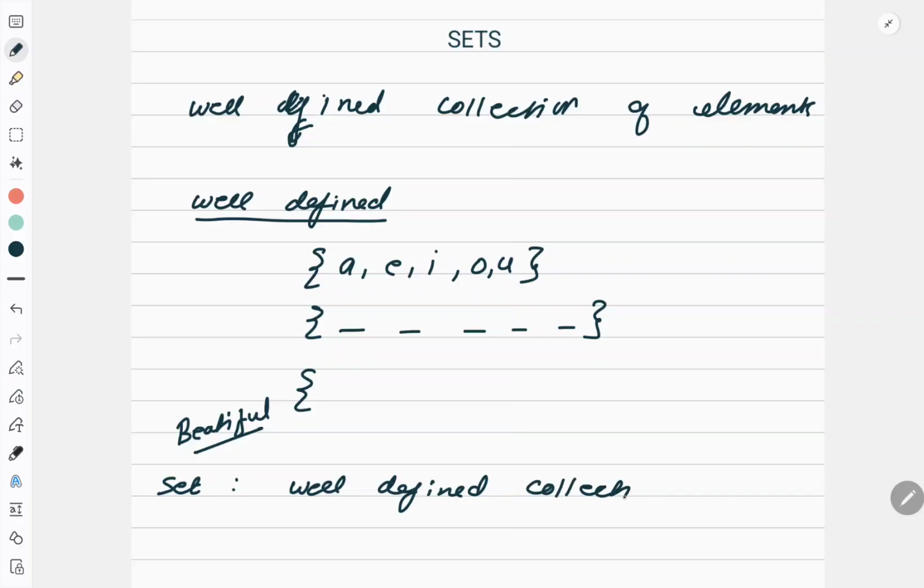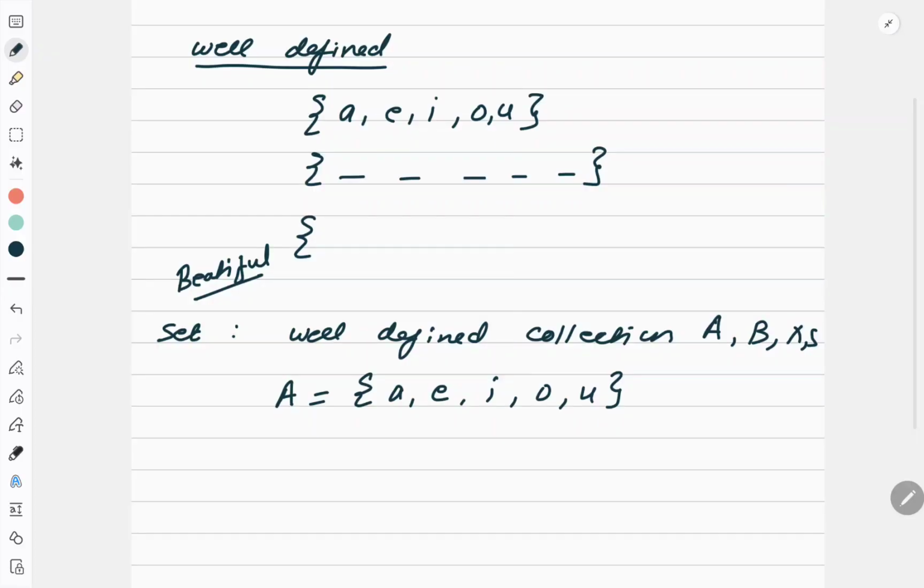It is usually represented by capital letters like A, B, X, S. Suppose I define a set A, and it has a, e, i, o, u, which is a set of vowels. Since e is sitting in the set, these are all the elements.